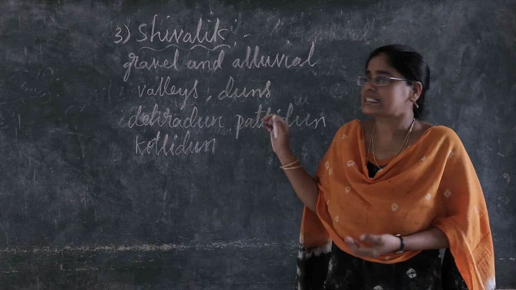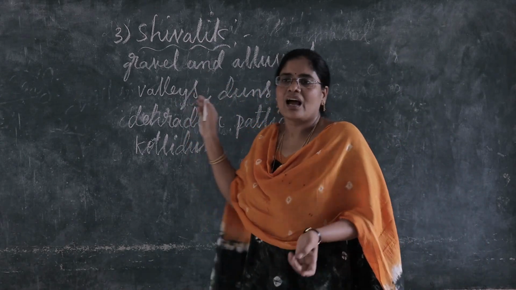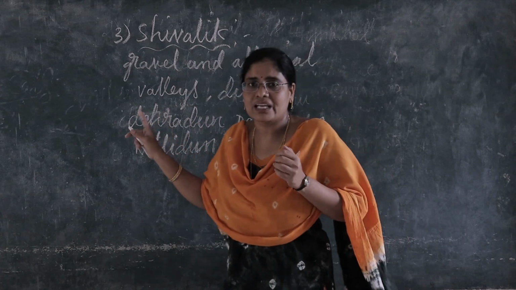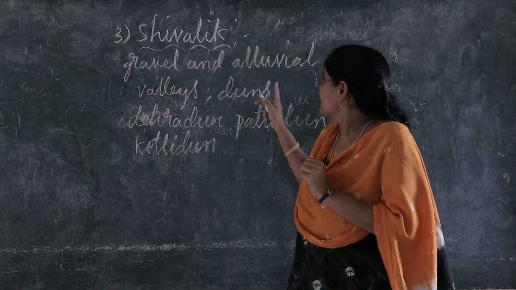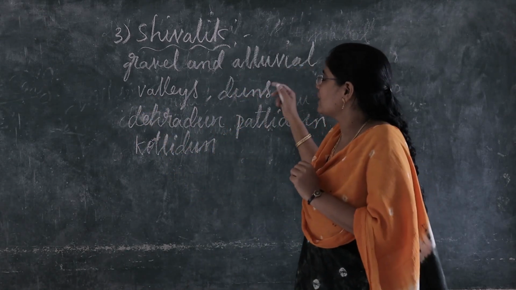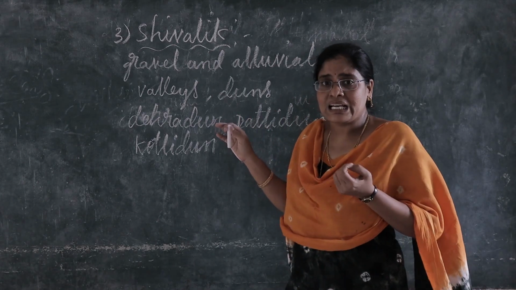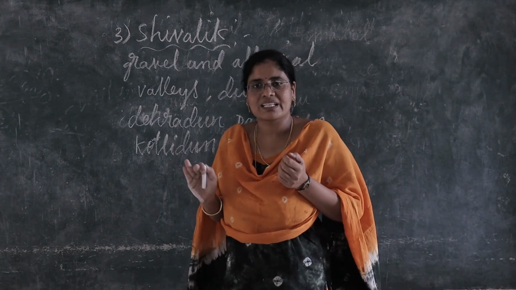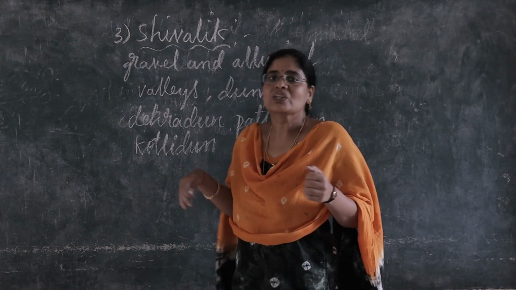Shivalik ranges have gravel and alluvial. Next, valleys. Valleys are also there in Shivalik ranges. Here, duns are also there.